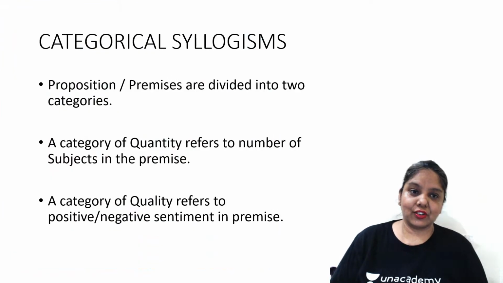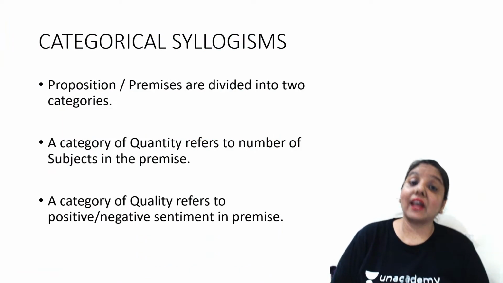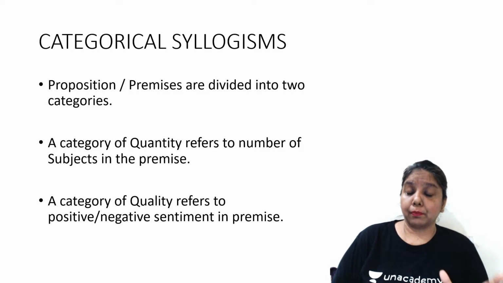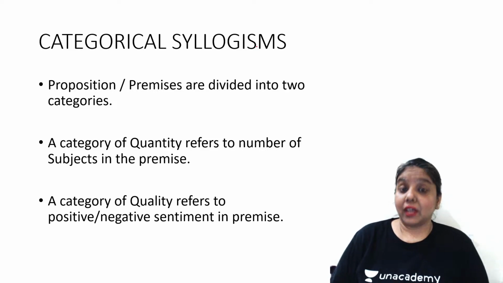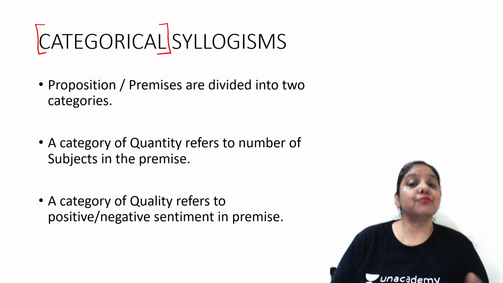So let's begin the very session, which is with respect to logical reasoning. Today's chapter, which we are going to visit, is called Categorical Syllogisms. Now, there are a lot of varieties of syllogisms which exist in logical reasoning, but predominantly if you're preparing for a CAT examination or you're preparing for the RBI Grade B officers examination, categorical syllogism is something which you need to visit, not the hypothetical syllogisms. Number two, if we talk about categorical syllogisms, it is going to be focusing on the fact that you need to bifurcate the given propositions and premises into two categories.